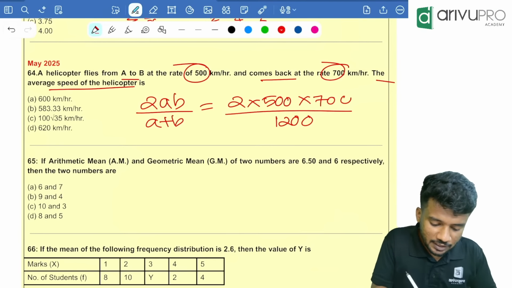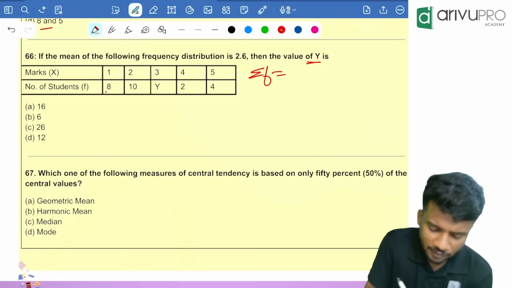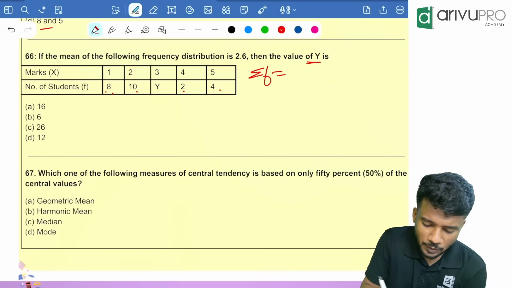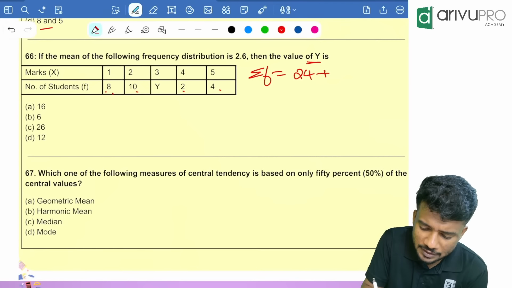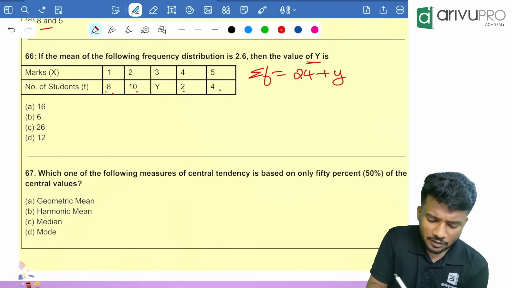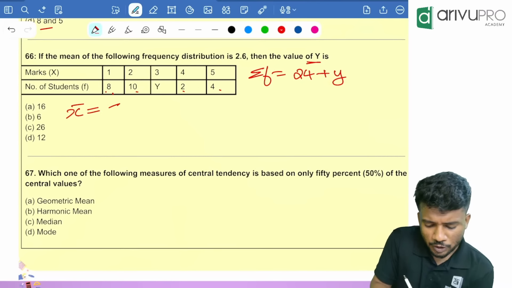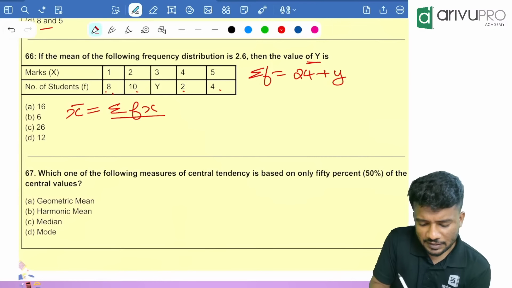If the mean of the following frequency distribution is 2.6, find the value of y. Y is one of the missing frequencies. Now tell me, how much is the n value, or sigma f value? That means add everything: 8 plus 18 plus 20 plus 24 plus y. That is sigma f. Then what is the formula we know? X bar is equal to sigma fx divided by sigma f.